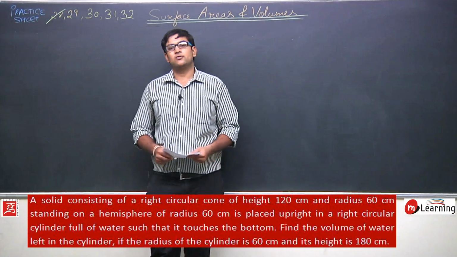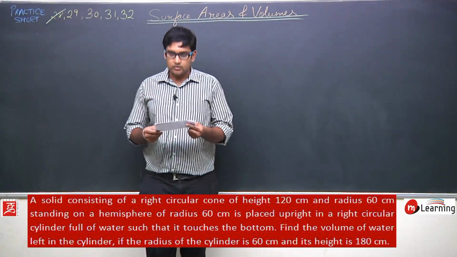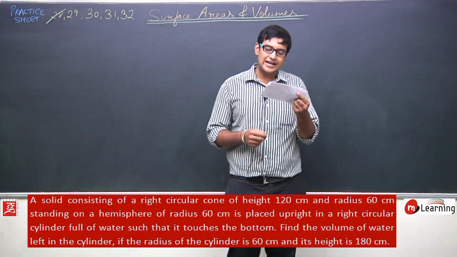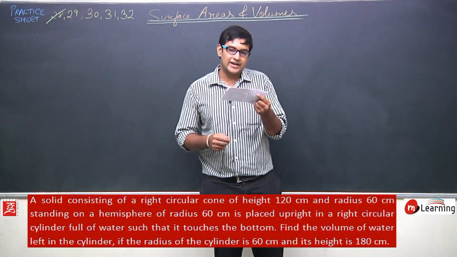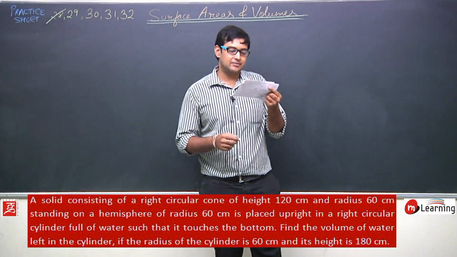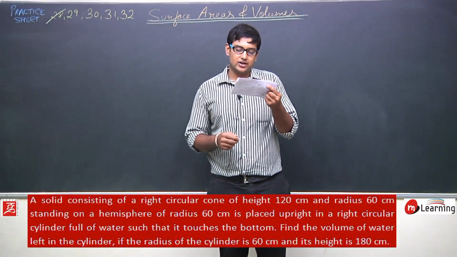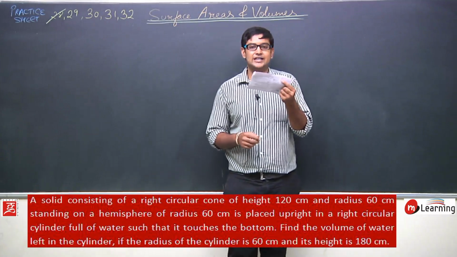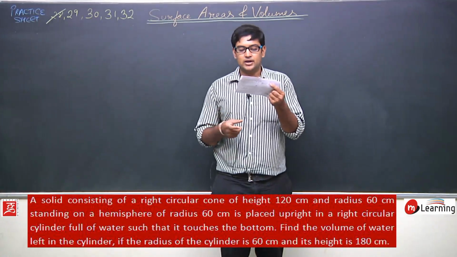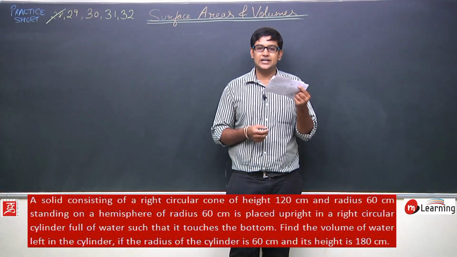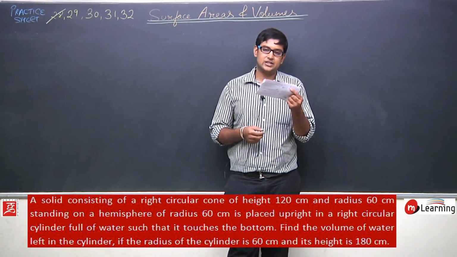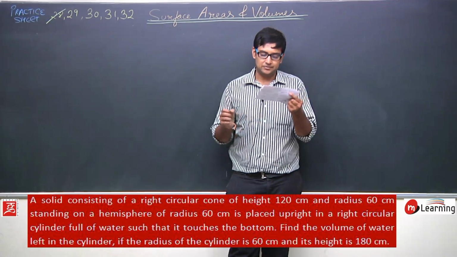Okay, let us now solve question number 29. Question number 29 says, a solid consisting of a right circular cone of height 120 centimeters and radius 60 centimeters standing on a hemisphere of radius 60 centimeters is placed upright in a right circular cylinder, full of water, such that it touches the bottom of the cylinder.